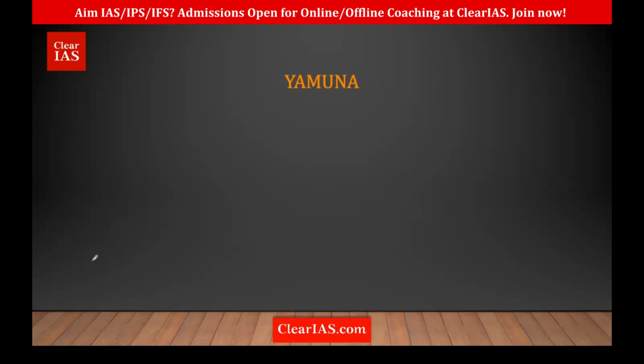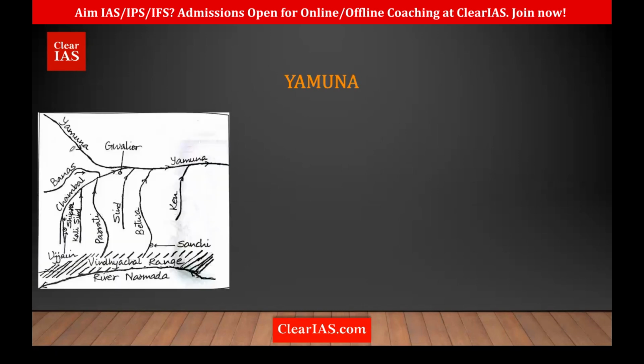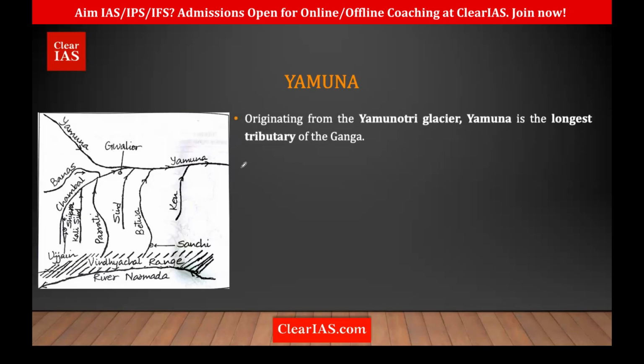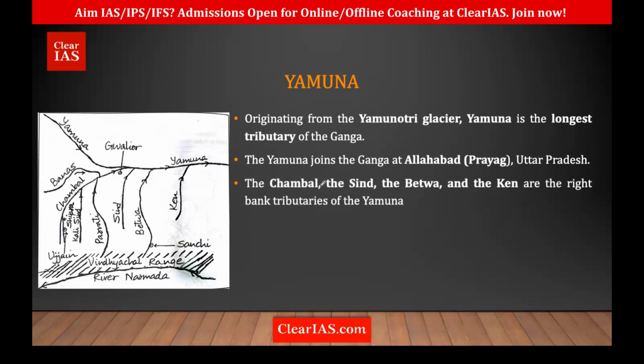So first we'll talk about Yamuna. I told you Yamuna is one of the most important tributaries of the Ganga. Where is its origin? It originates from Yamunotri glacier, and then flows all the way through Delhi, then reaches UP and merges with Ganga at Allahabad Prayag. It is the longest tributary of the Ganga, and it meets Ganga at Prayagraj in UP. Now it's called Prayagraj.